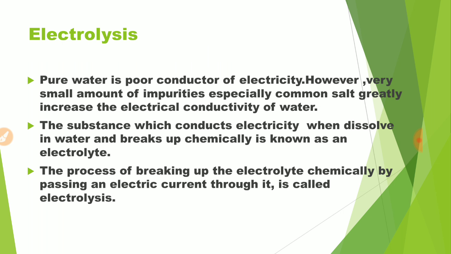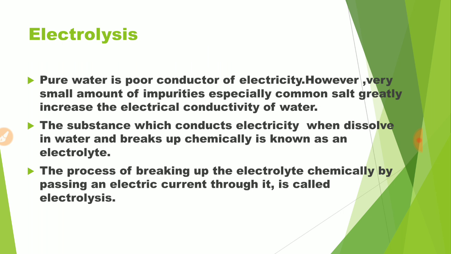Electro means electricity, lysis means breakup. कि whenever we pass electricity through a conducting solution, it dissociates into ions, it breaks up into ions.